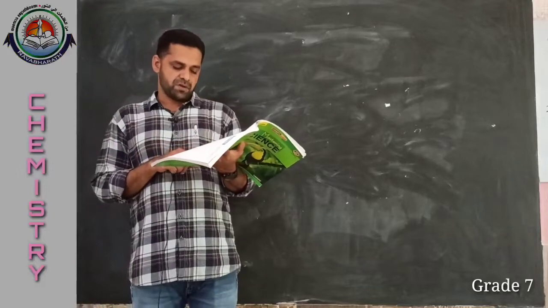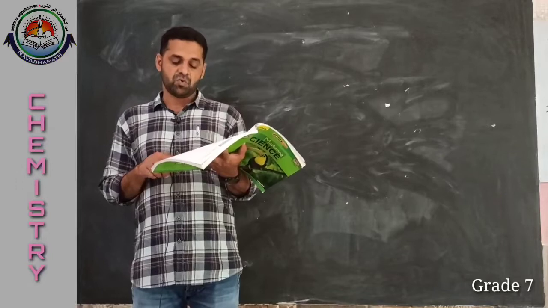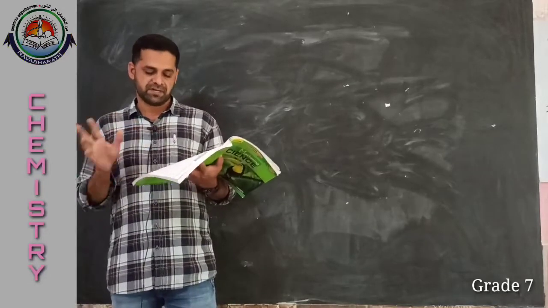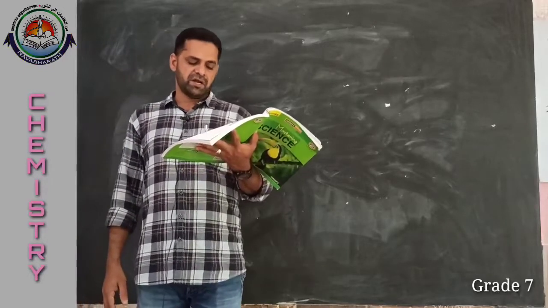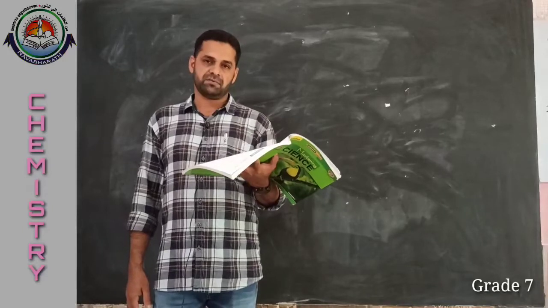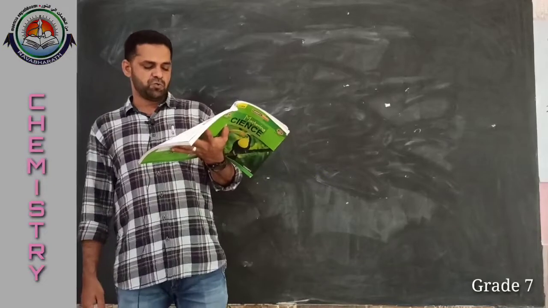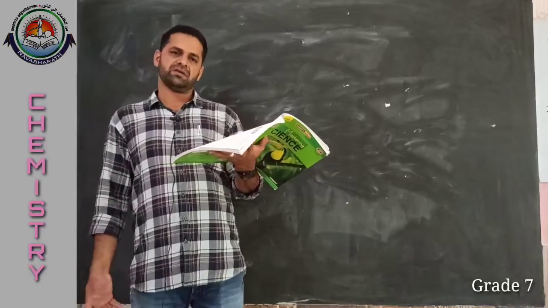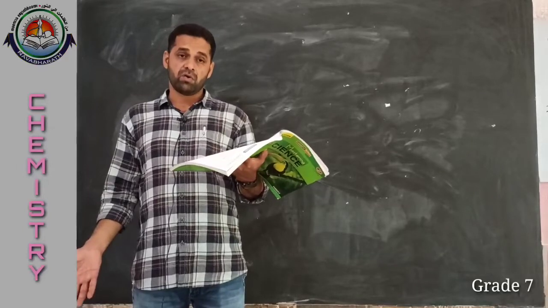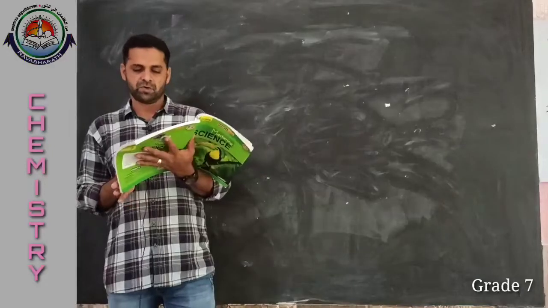Okay. Then, what is the process of taking out threads from the cocoon called? It is called reeling, that we have discussed in the previous class. Then, which country leads the world in silk production? That is China. Then, name two wool yielding animals. You can write any two wool animals: yak, Angora goat, llama, alpaca, etc. Any two you can write. Okay.